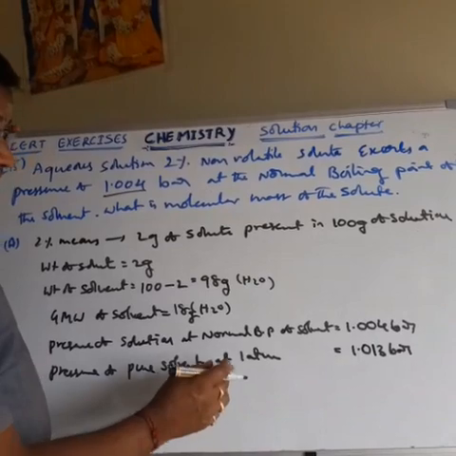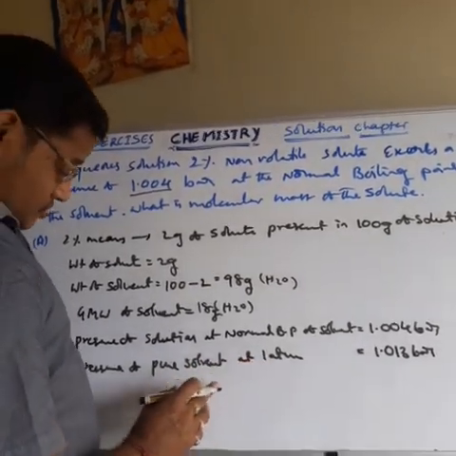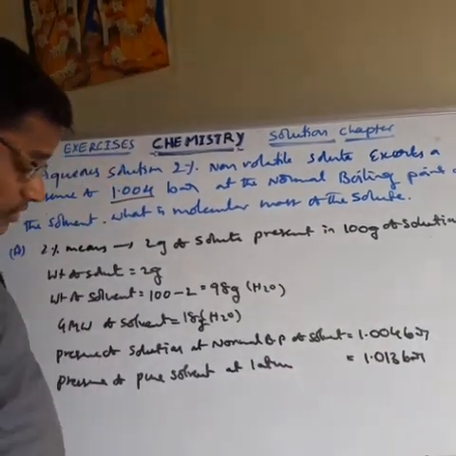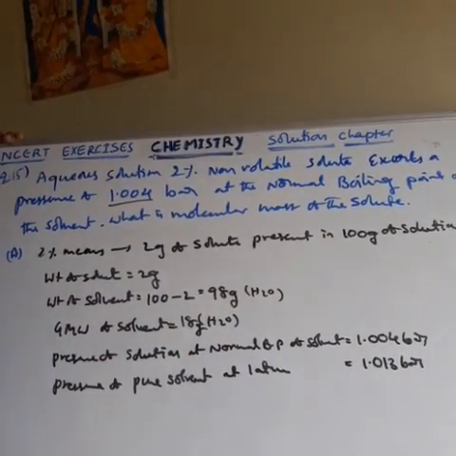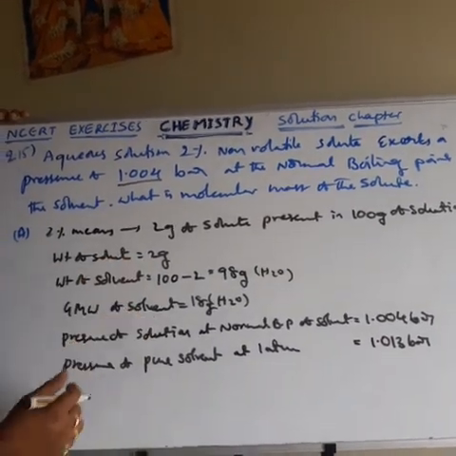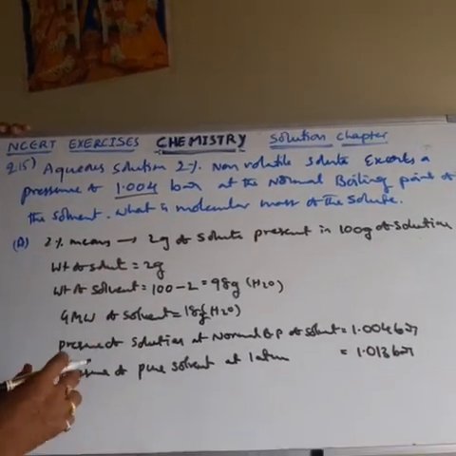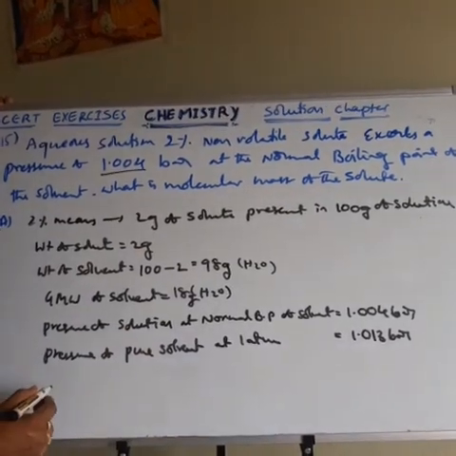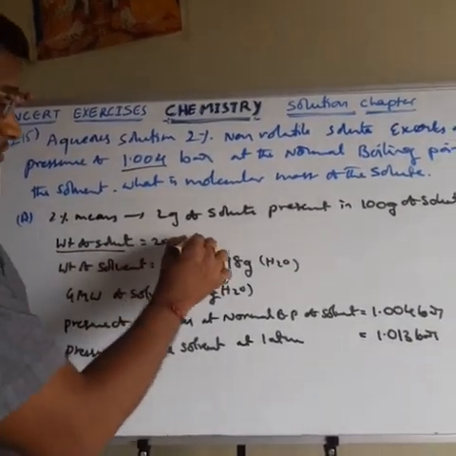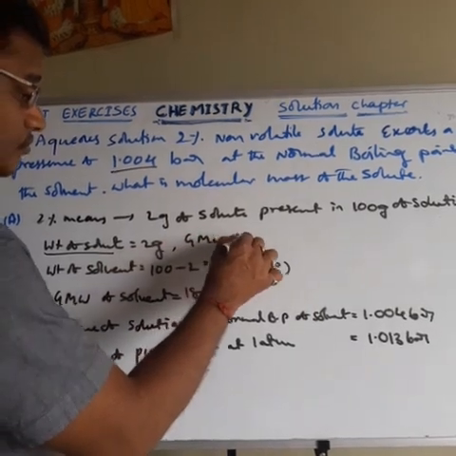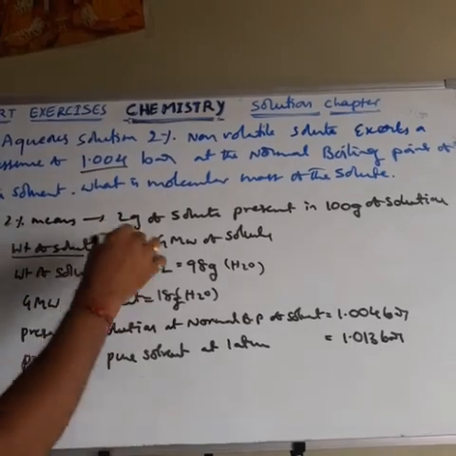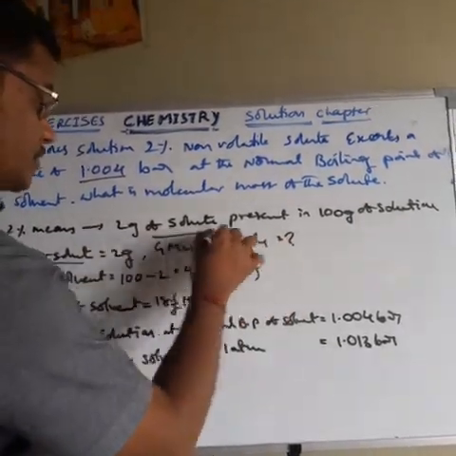At a standard atmosphere, 1 atmosphere changed to bar is 1.013 bar. So that is the standard pressure, 1.013 bar. Then next, by using these values we have to find out the molecular mass of the solute. Here the weight of the solvent they gave, and the weight of the solute they gave. We have to find out the gram molecular weight of solute.